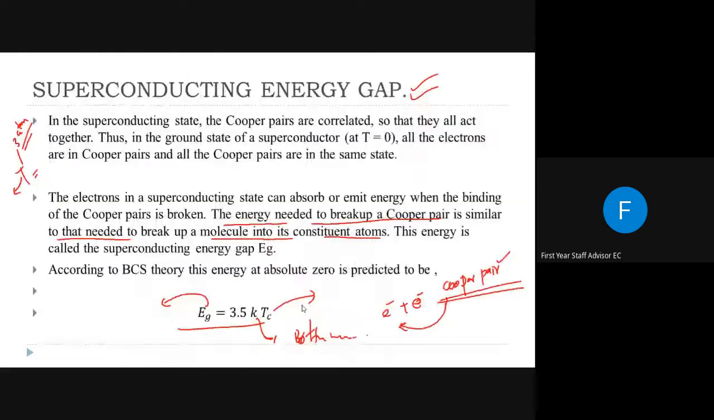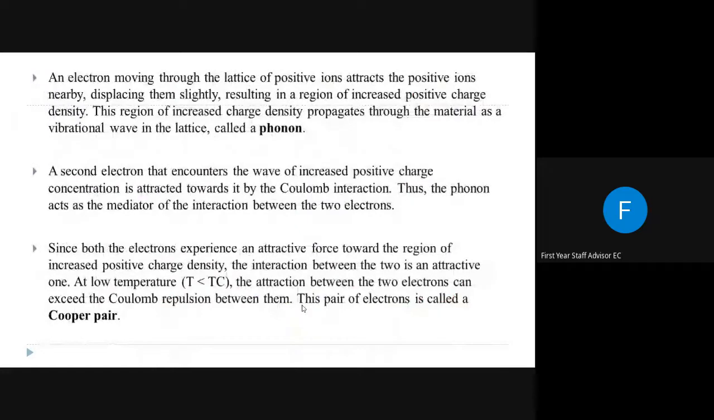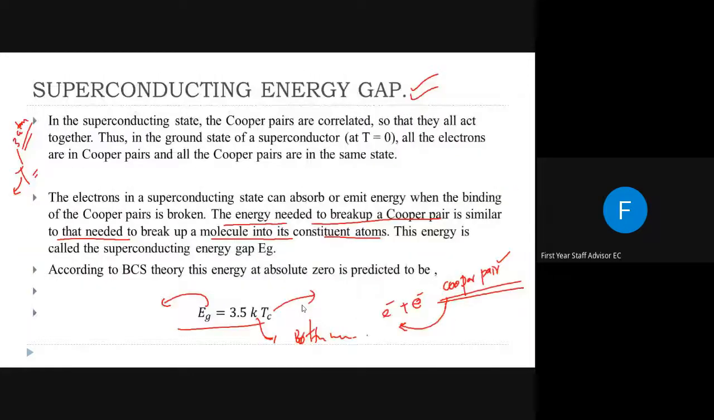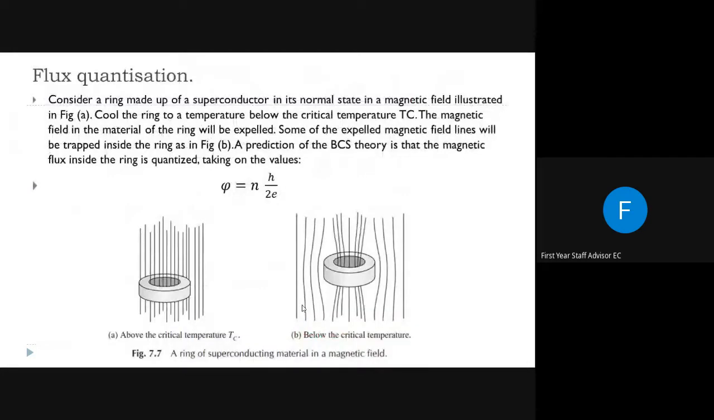So we described what BCS theory is, what the main postulates of BCS theory are, and how BCS theory explains superconductivity. Then we discussed what is meant by the superconducting energy gap. Next, we are going to discuss the last part of BCS theory, which is flux quantization. That means superconductivity quantizes the flux going through a material.